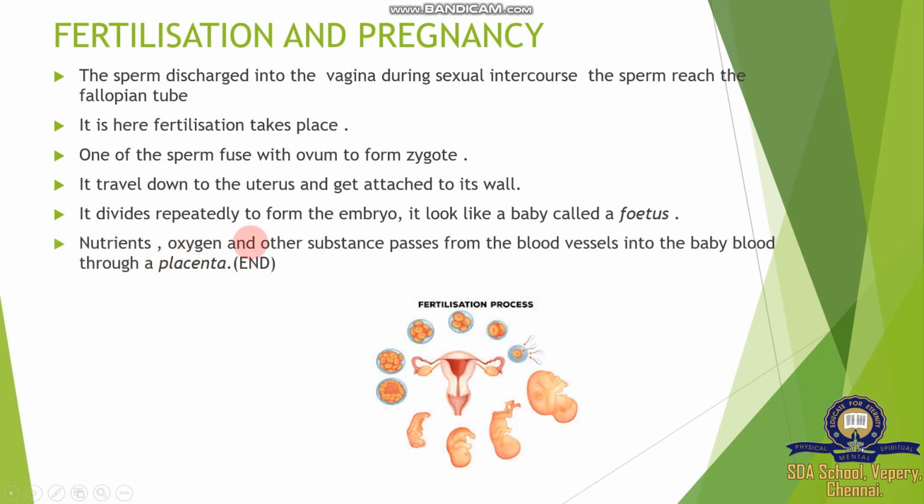Then nutrition, oxygen, and other substances pass from the mother's blood vessels into the baby's blood through the placenta. The developing fetus is connected to the mother's uterus through the umbilical cord or placenta, and the placenta provides the mother's material through this connecting tube. A young baby-like living organism is called a fetus. Nutrition, oxygen and other substances pass from the blood vessels into the baby's blood through the placenta, and the placenta or umbilical cord provides nourishment. You can see the picture in your textbook.